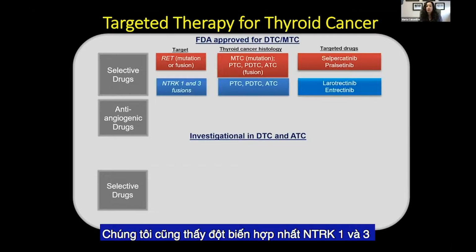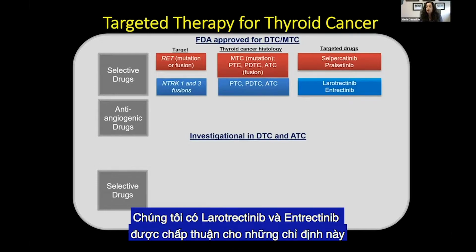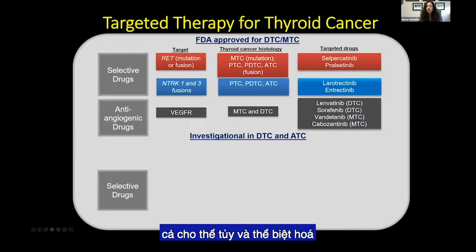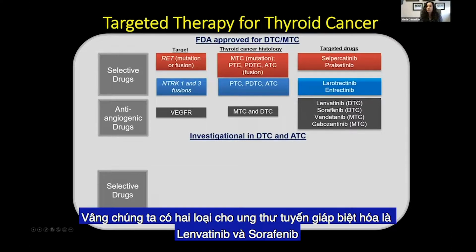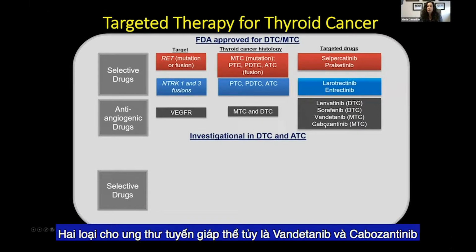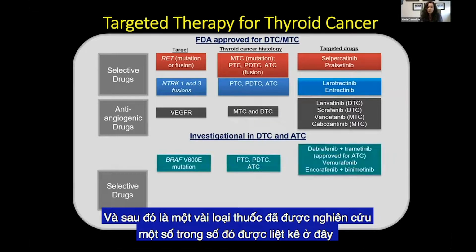We also see NTRK 1 and 3 fusions. And again, these are usually seen in papillary, poorly differentiated, anaplastic. We have larotrectinib and entrectinib that are approved for these indications. And then we have the antiangiogenic drugs, which we have actually 4 approvals here, both for medullary and differentiated. So we have 2 in differentiated thyroid cancer, lenvatinib, sorafenib, 2 in medullary thyroid cancer, vandetanib, cabozantinib. And then a number of investigational drugs, some of which are listed here.